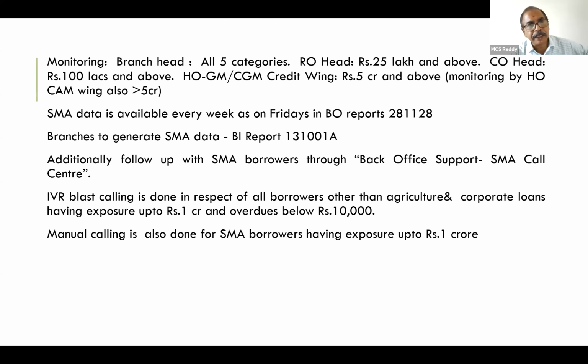Branch head, all 5 categories, branch head has to monitor. RO head 25 lakhs and above, he has to monitor. 100 lakhs and above, CO. HO 5 crores and above, HO monitoring. SMA data is available every week as on Fridays in BO reports. BI report number is given.